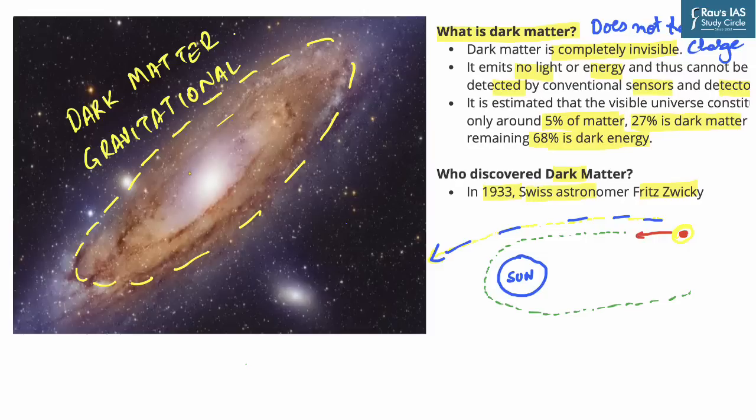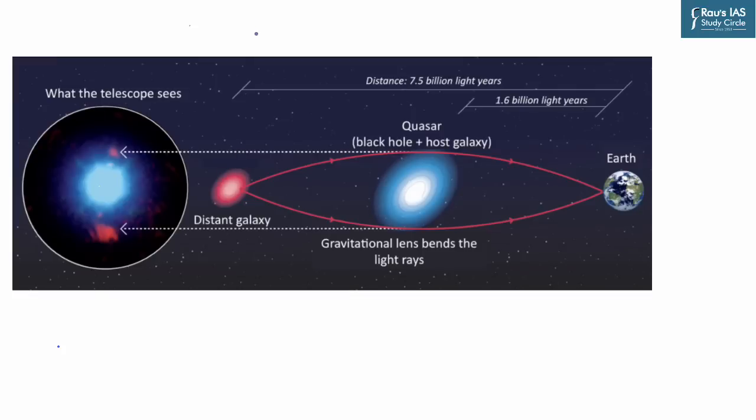Now you must also be thinking, is it possible to justify this idea of dark matter through any other mechanism? The answer is yes. There is one more mechanism which is accepted by scientists, and it is called gravitational lensing. Through this picture we can understand the concept of gravitational lensing.